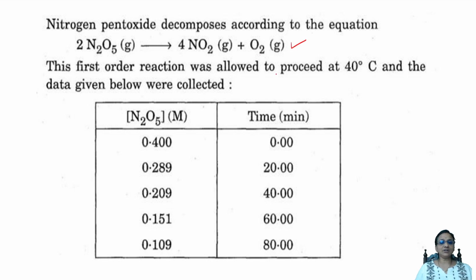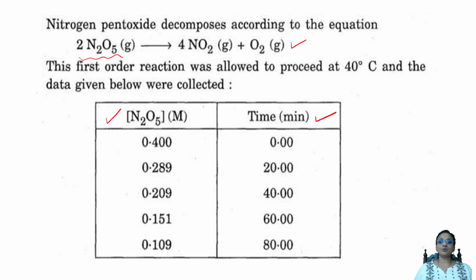The first order reaction was allowed to proceed at 40 degrees and the given data was collected: the initial concentration of the reactant and the time taken for decomposition. So what are we supposed to do?